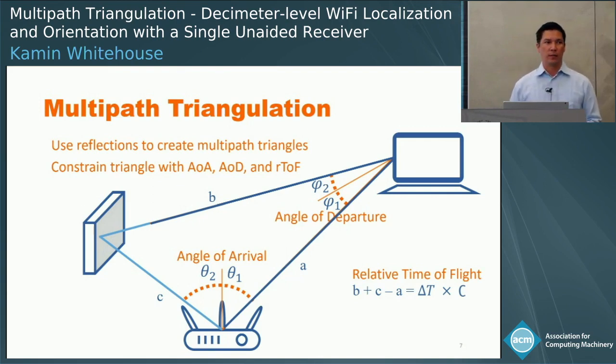It uses reflected paths, multipaths, in the same way that conventional triangulation uses multiple receivers. But the two are fundamentally different techniques. Conventional triangulation relies on what we call the well-known angle-side-angle congruency theorem. But multipath triangulation relies on what we call angle-relative side angle. You won't find that theorem in your geometry textbook. The fact that this geometry can be solved and that it enables big practical gains in terms of localization is one of the main contributions of this work.